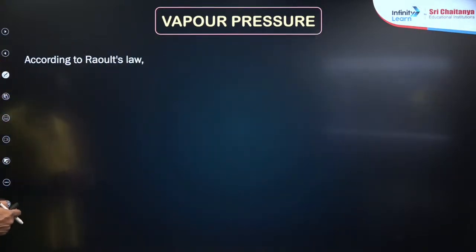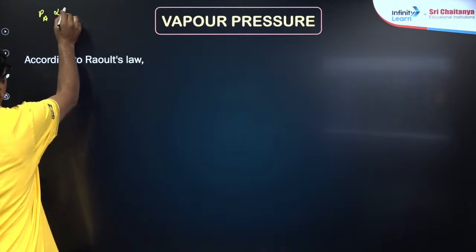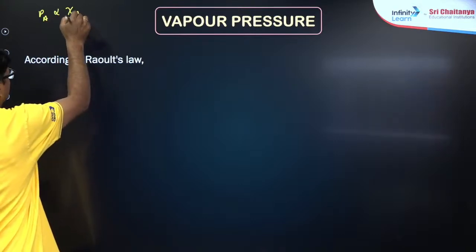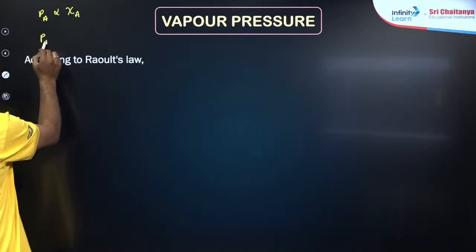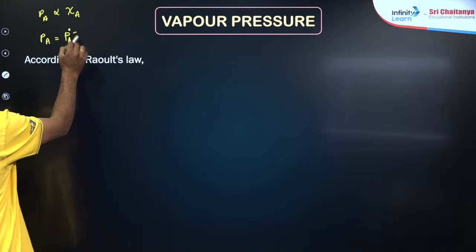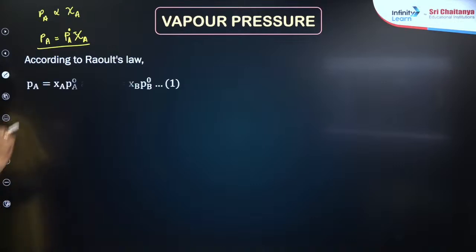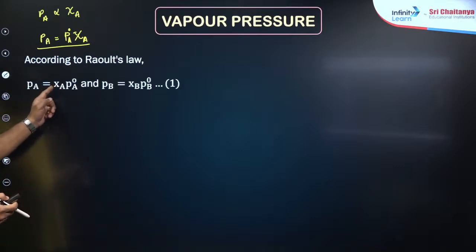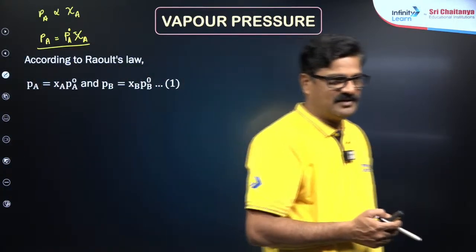Raoult's law, what is Raoult's law? Raoult's law means the partial vapor pressure of A is directly proportional to its mole fraction in the solution. I mean to say the partial vapor pressure of A is equal to its vapor pressure in the pure state times its mole fraction. According to Raoult's law, Pa is equal to P naught A times mole fraction of A, and Pb is equal to P naught B times mole fraction of B.